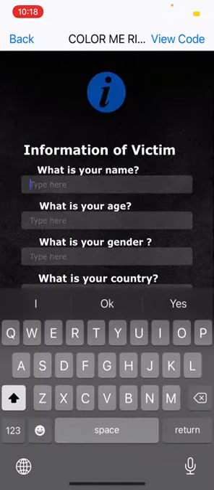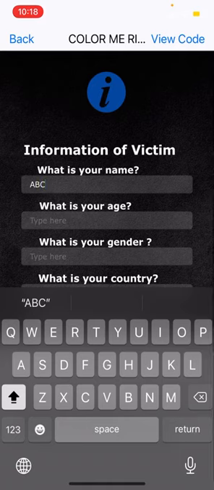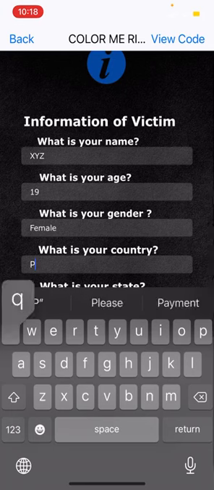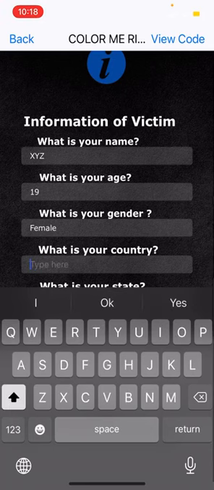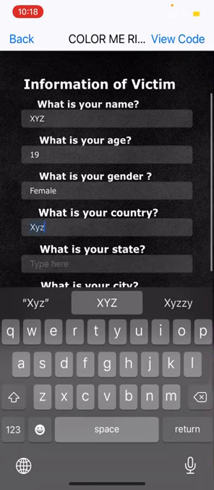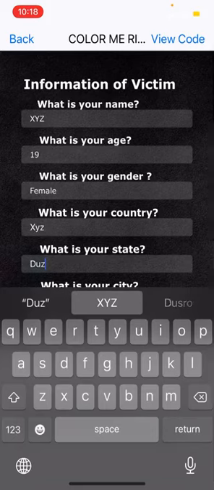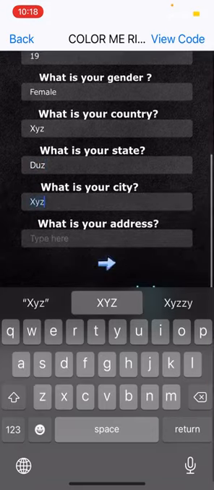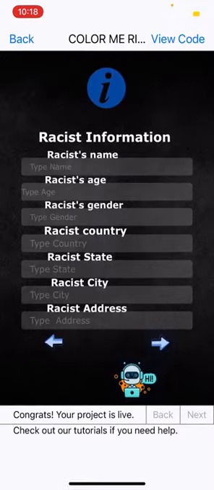Now you have to give all the information on the victim. Let's take an example to give all the necessary information. We are reporting a girl named XYZ, aged 19, who belongs from a distinguished background. Once you are done, just click on the arrow button.